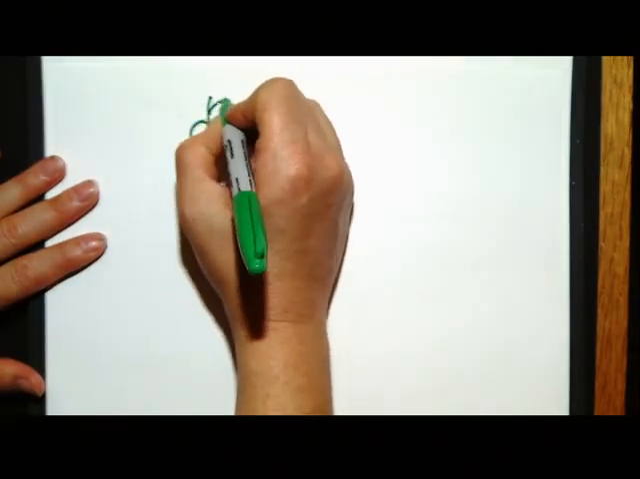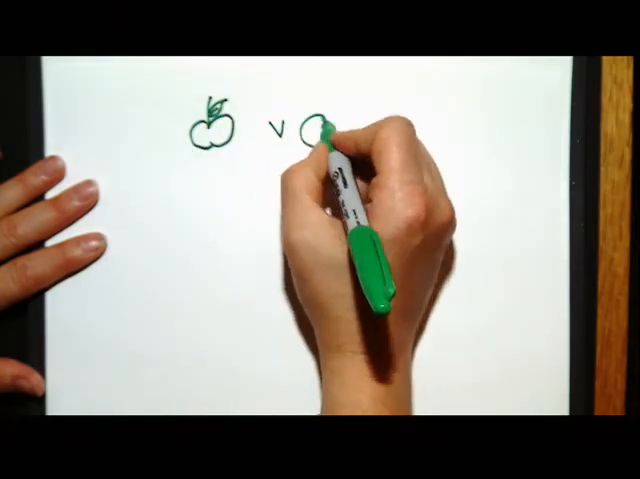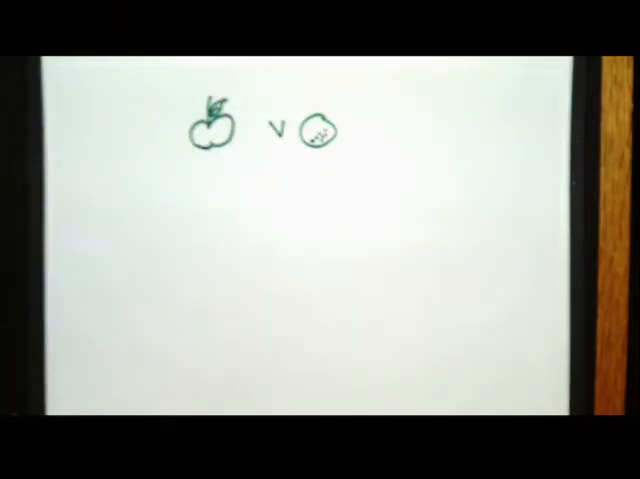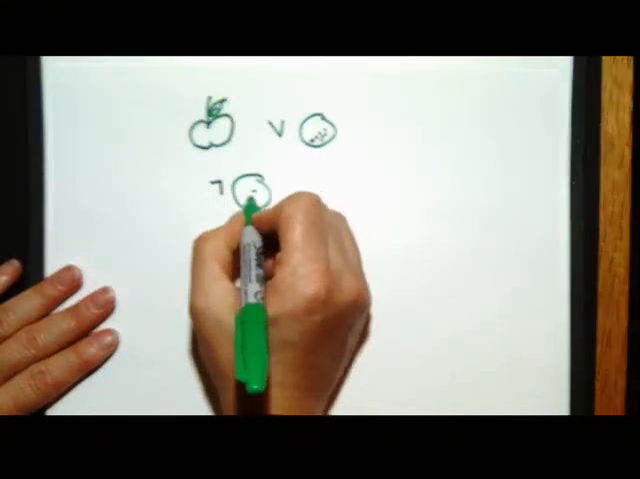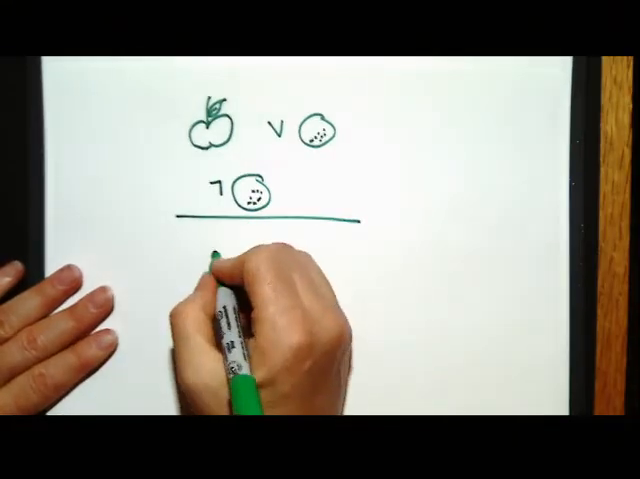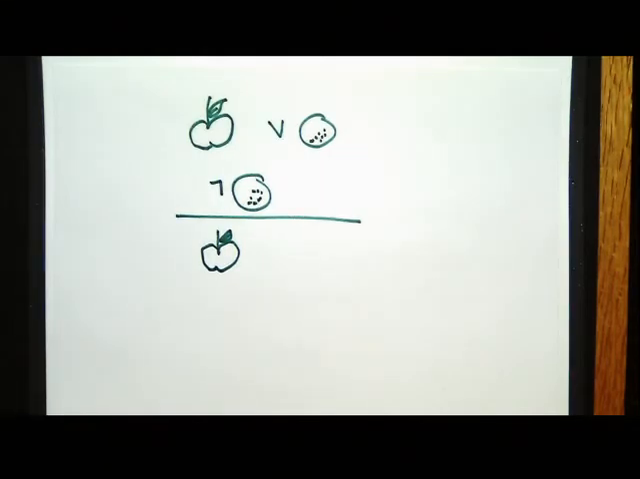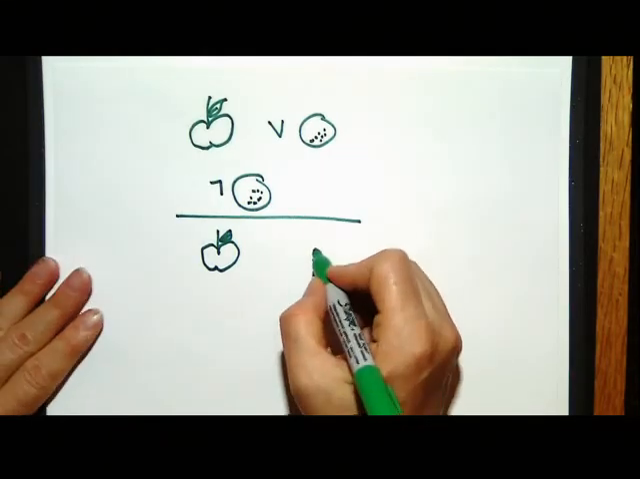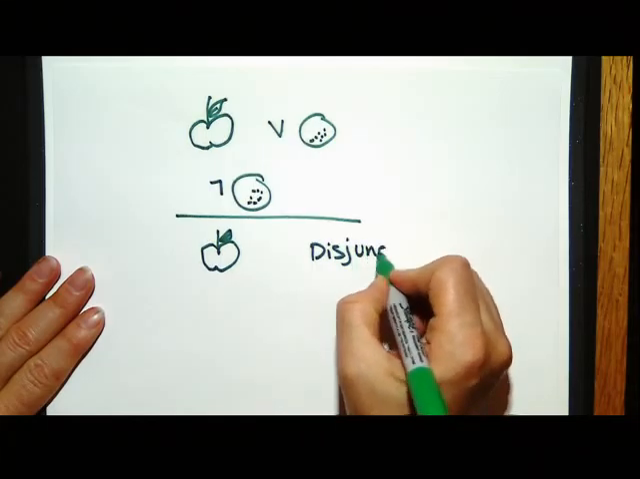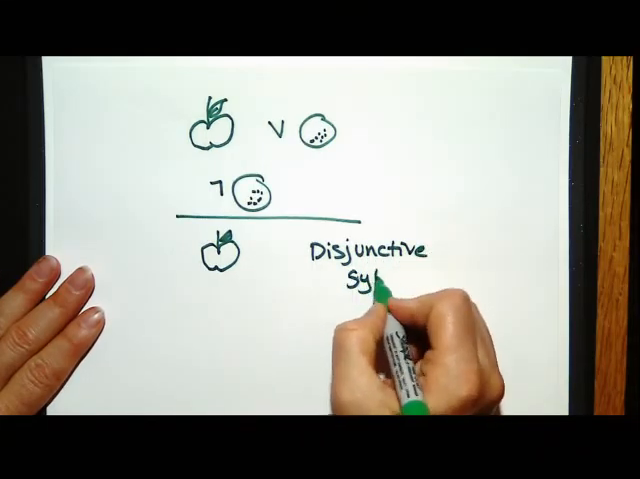You know, I like to draw pictures. I wanted to be an artist when I was a kid. You can tell, right? I happen to like things that look like kids' drawings. So if I tell you I have an apple or an orange, and then I tell you I don't have an orange, what do you know? You must have an apple. It's pretty obvious, right? That rule is called disjunctive syllogism. I like to call it the apple-orange rule so I can remember which one it is.